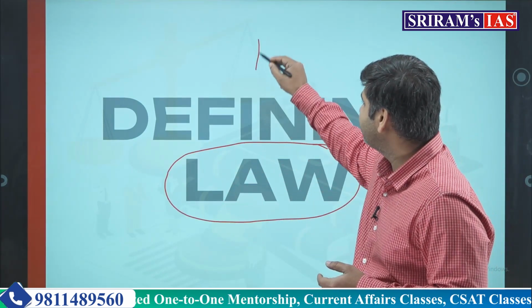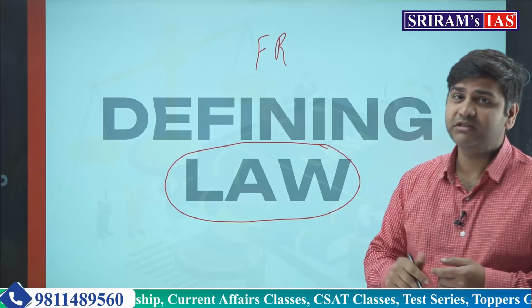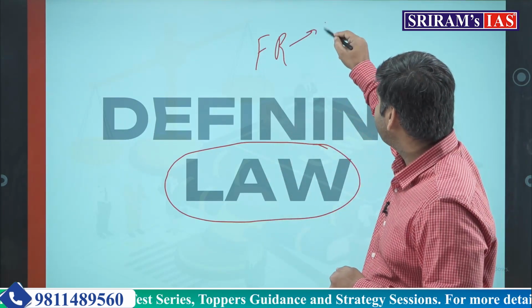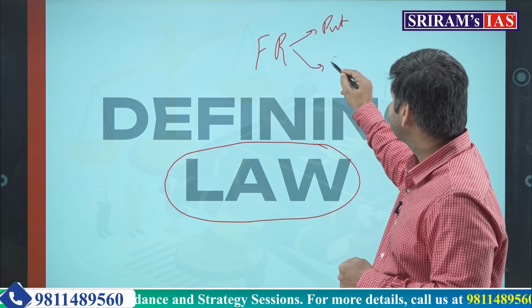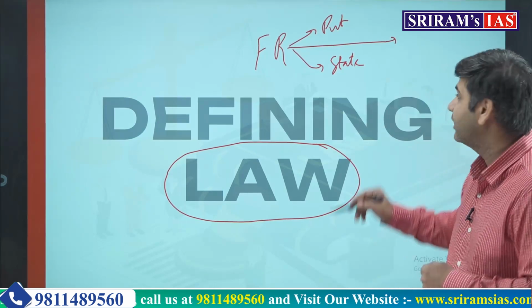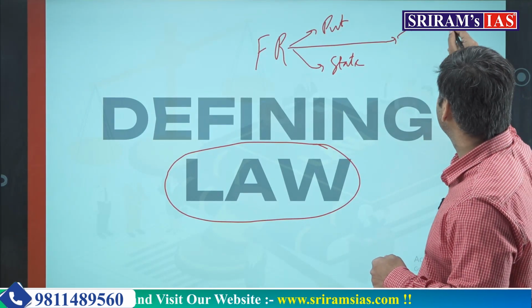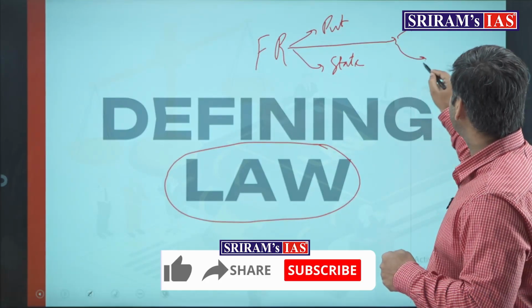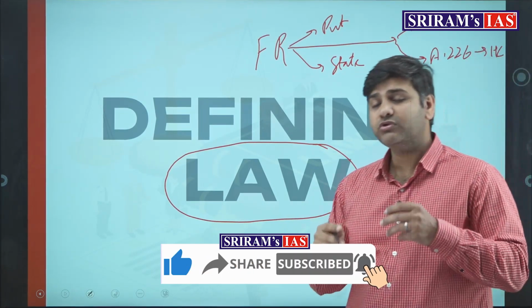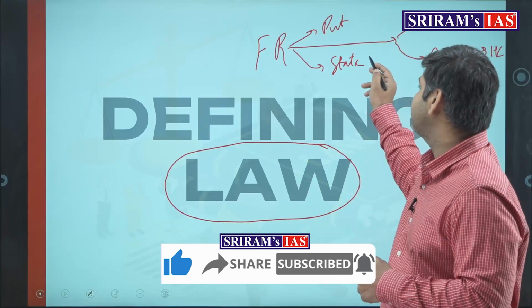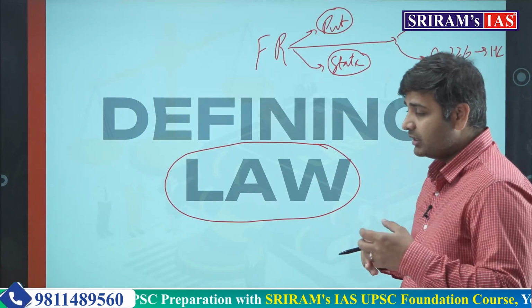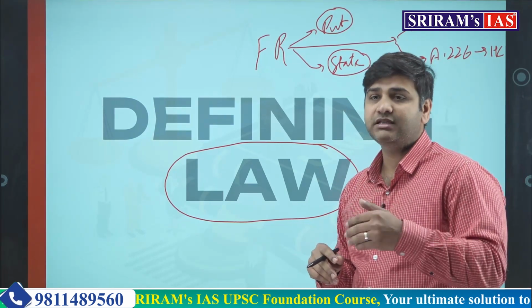See, fundamental rights are there. If these fundamental rights are infringed either by the private individual or by the state, you have the remedy to approach court, under article 32 in Supreme Court and under article 226 to High Court. Now most of the fundamental rights are given against the state and some of them are also given against the private citizens. You must have heard that the state must not discriminate on the basis of religion, race, caste, sex, place of birth.